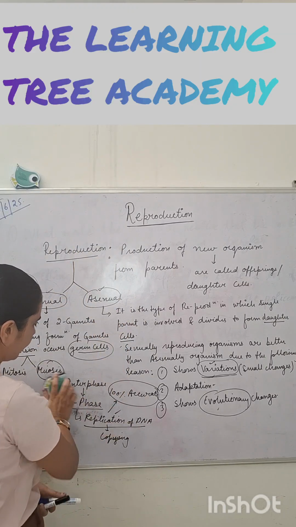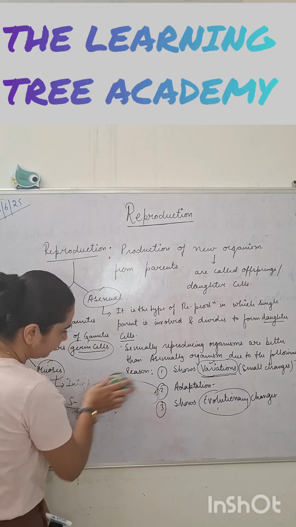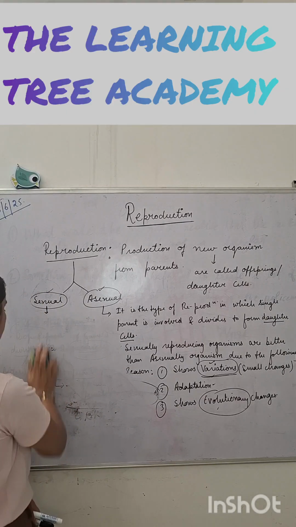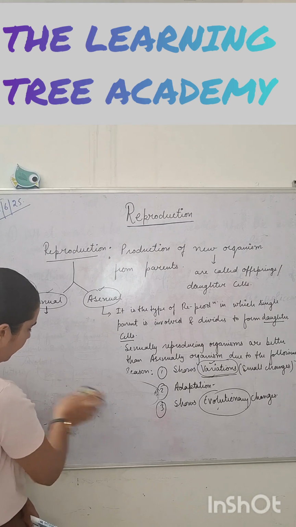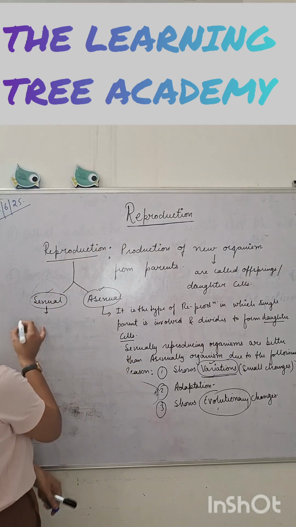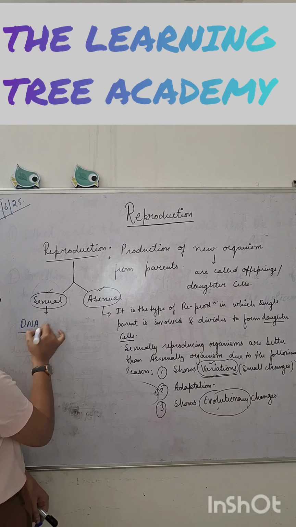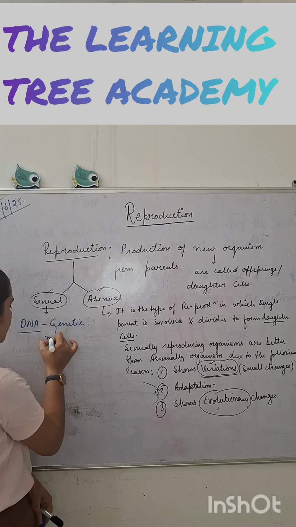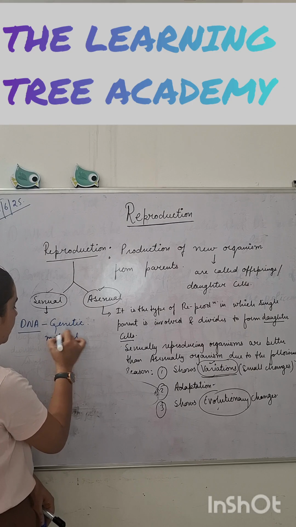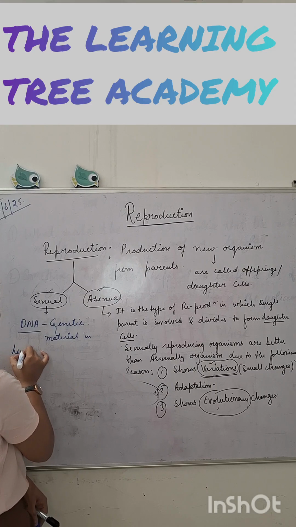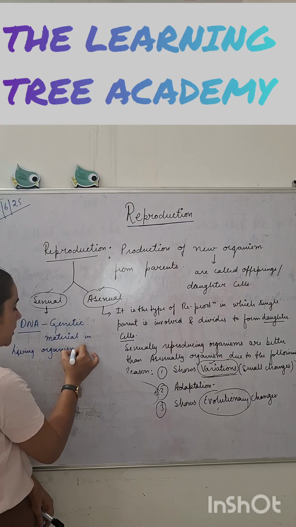Now the basic funda that lies here is DNA. So we are going to study a little bit about DNA. What is DNA? DNA is genetic material in living organisms. Living organisms include both plants and animals.